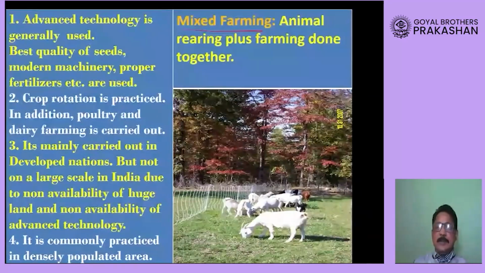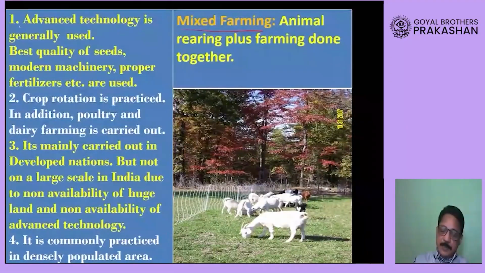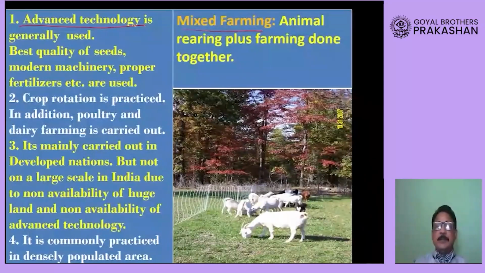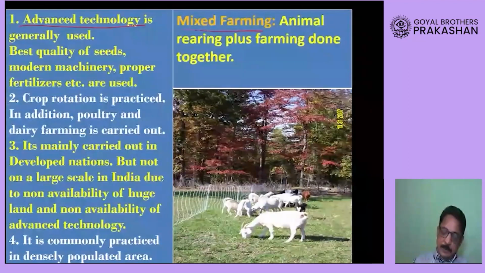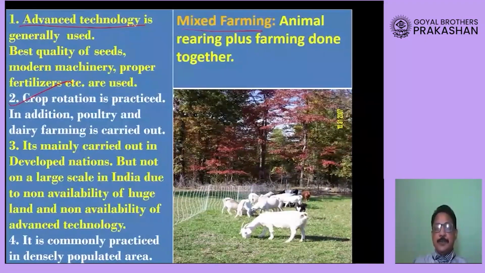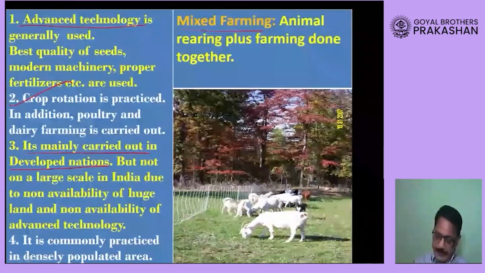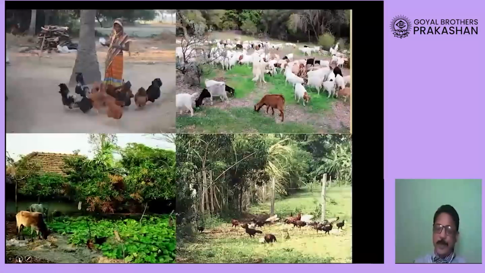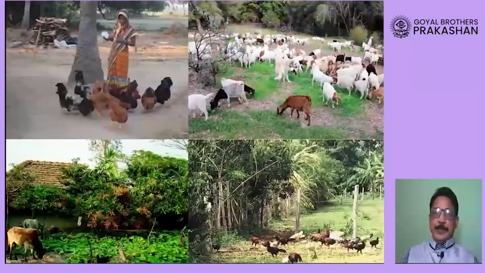Now, what are the characteristics of this farming? Now, the farmers are going to use advanced technology in this farming, best quality of seeds, advanced technology. The farmer will also carry out crop rotation. We have seen what is crop rotation. Okay, and actually this mixed farming is mainly done in developed nations, but now it is also being done in our country also. Okay, now look at this picture, dear students.